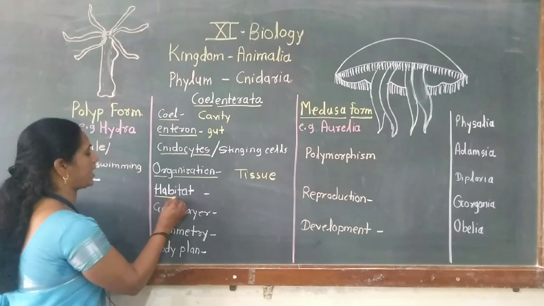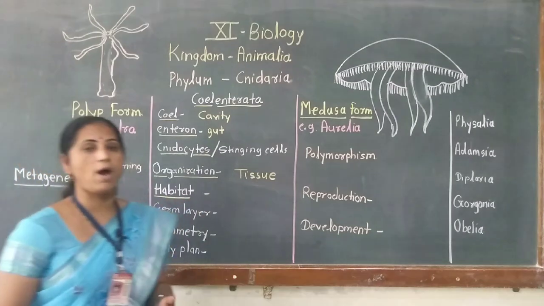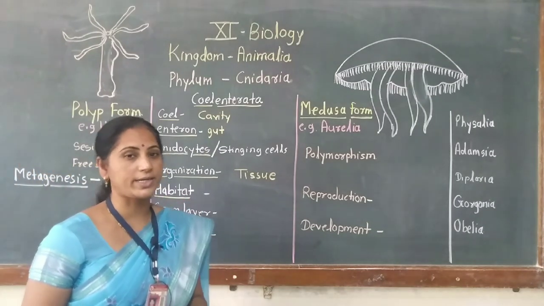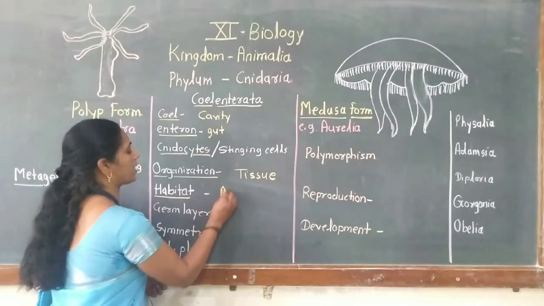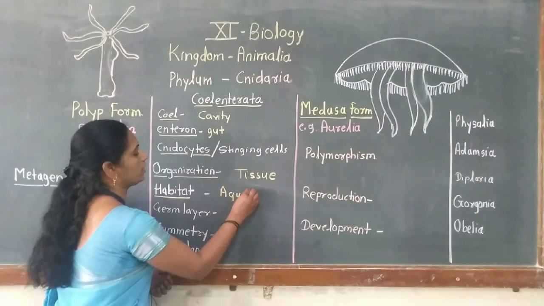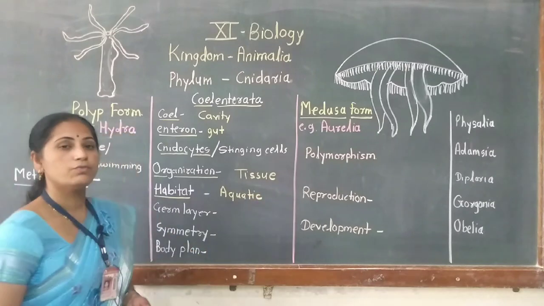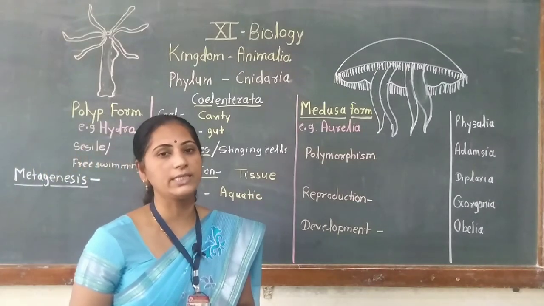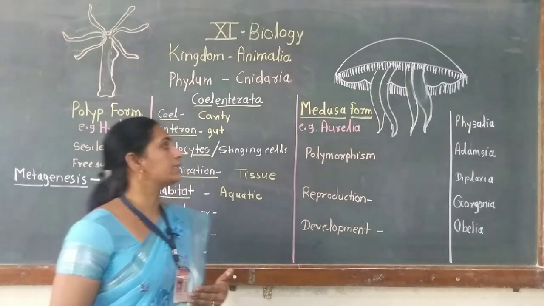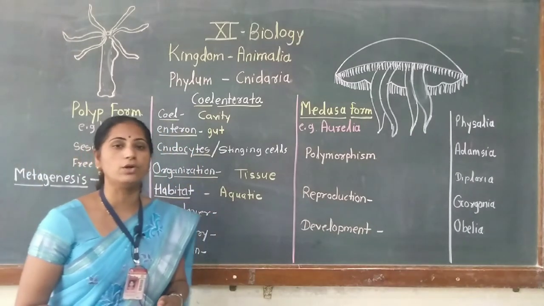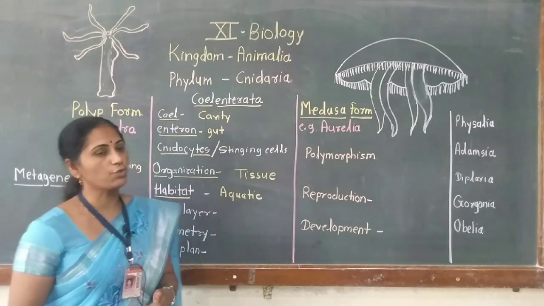What is the habitat where these animals are found? These animals are aquatic, found in water. But which water? They are found in marine water as well as fresh water. The majority of cnidarians are found in marine water and a few are freshwater cnidarians.